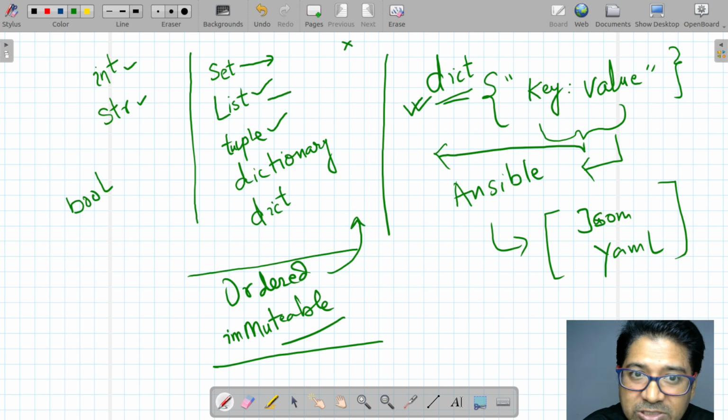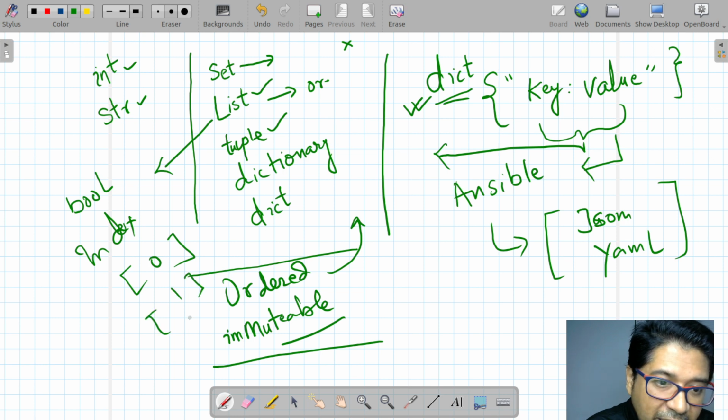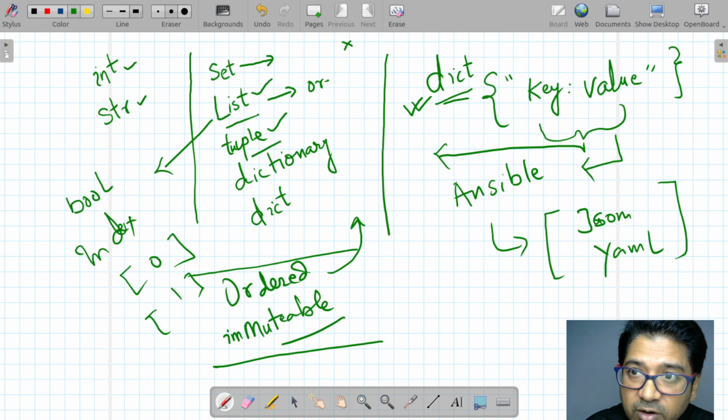A list is ordered. Why? They have indexing. Remember index: index 0, index 1, index 2. Every element has an index, so they are in order. If shuffled, they are not in order. For the dictionary, we will see how it follows order.